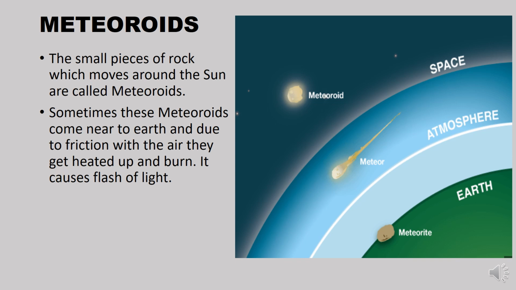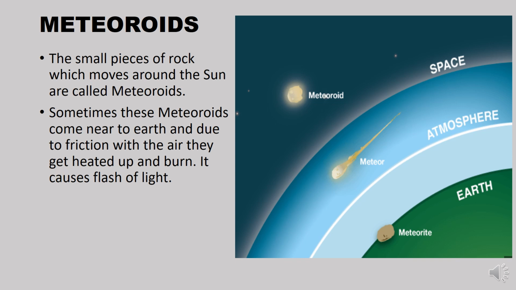Some other things of our galaxy. Meteorites. The small pieces of rock which move around the sun are called meteorites. Sometimes these meteorites come near to earth and, due to friction with the air, they get heated up and burn. It causes a flash of light.